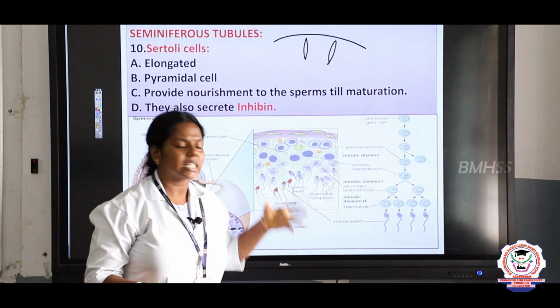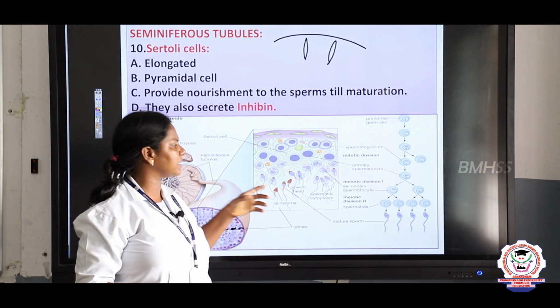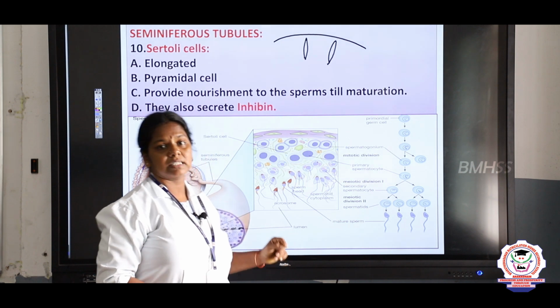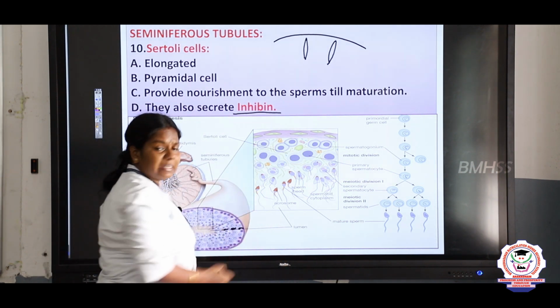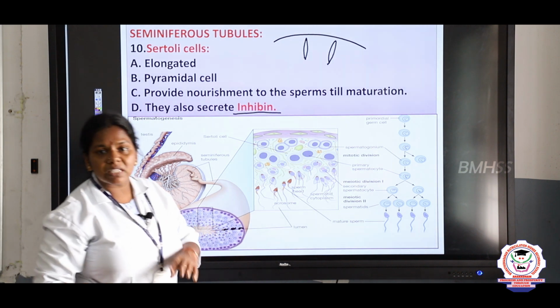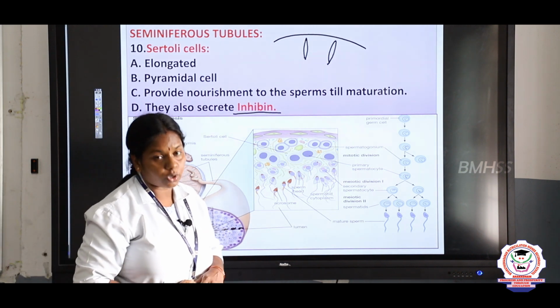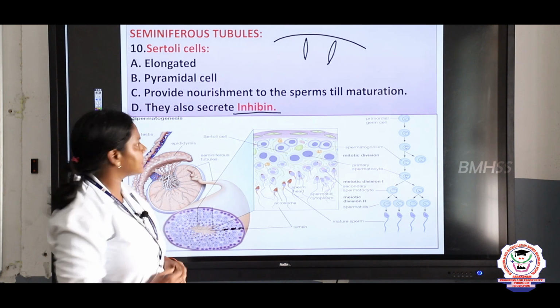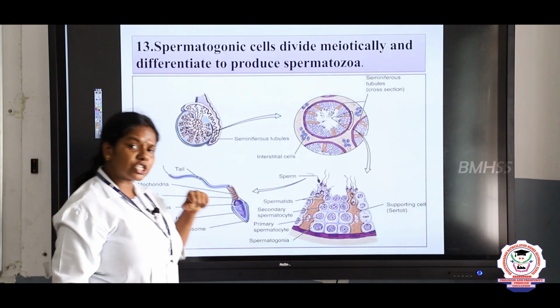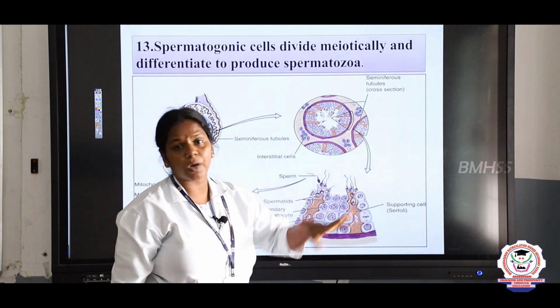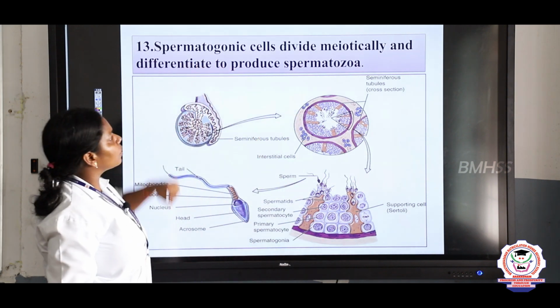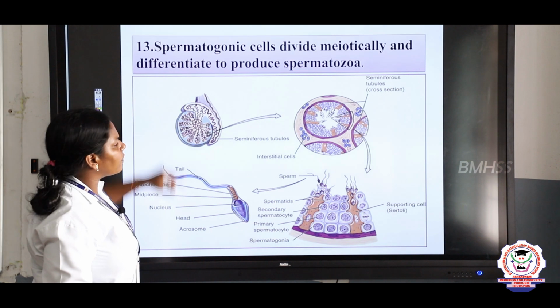Until they mature, the nourishment to them is provided by these Sertoli cells, and they also secrete one more hormone called inhibin. Inhibin means it stops the secretion of testosterone. So, negative feedback mechanism. Next, what is the function of the spermatogonic cells? So, what is the function of Sertoli cells? Nourishment to the sperm.